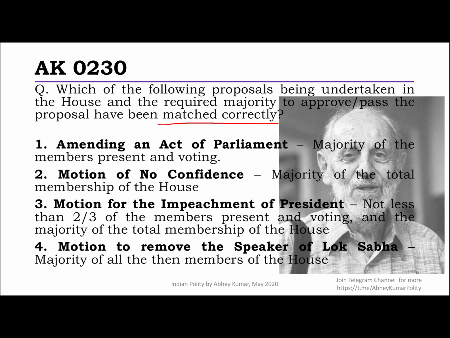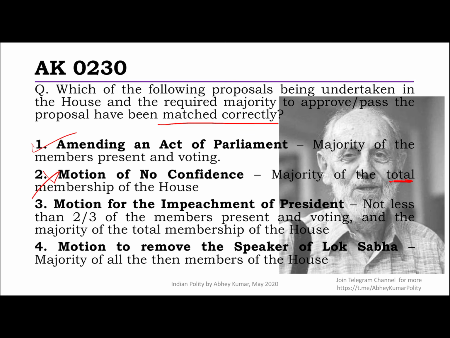Okay, so first one says amending an act of Parliament, majority of the members present and voting, absolutely correct. In fact, every ordinary legislation is passed like this only. Then a motion of no confidence, majority of the total membership of the House. No, it is not the total membership of the House. It is essentially again very much like the first one, the members present and voting. So this is actually not correct.